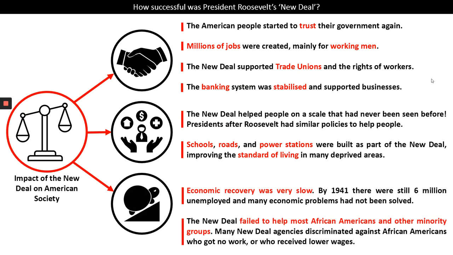On the other hand, though, economic recovery was very slow. By 1941, there were still 6 million people unemployed, and many of the economic problems that faced these people had not been solved. The New Deal also focused a lot on white working men. The New Deal failed to help most African Americans and other minority groups. Many of the New Deal agencies discriminated against African Americans who got no work, or if they did receive work, they got lower wages. It wasn't until World War II that America truly recovered from the Great Depression, and so some criticism of Roosevelt's New Deal was perhaps that it led to a really slow economic recovery.